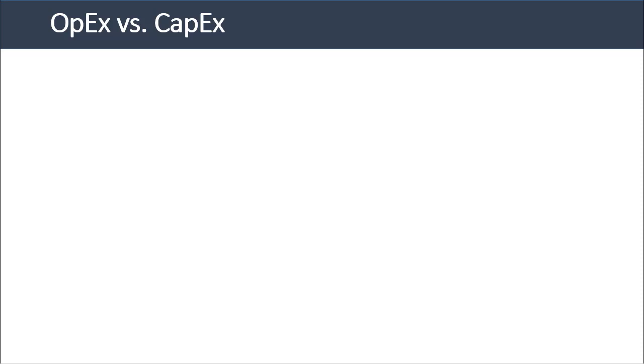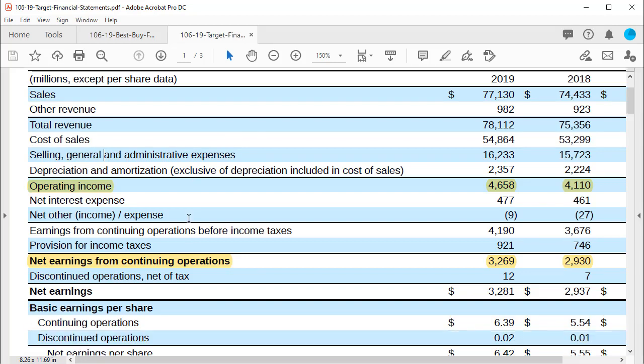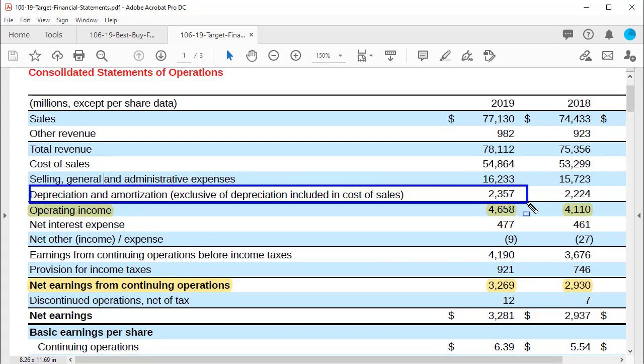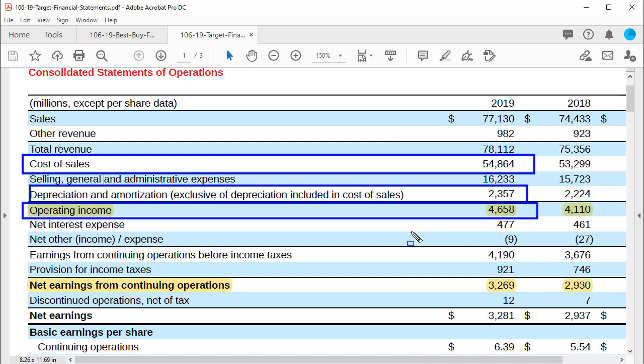And for this one, I'm going to pull up Target statements because I think it's a bit easier to see the principles on this one here. EBIT deducts operating expenses and the after effects of CapEx, in other words, depreciation, but it doesn't deduct CapEx directly. So if you look at Target statements, you can see very clearly that they're deducting depreciation and amortization, partially here, partially within cost of sales, to get to operating income.